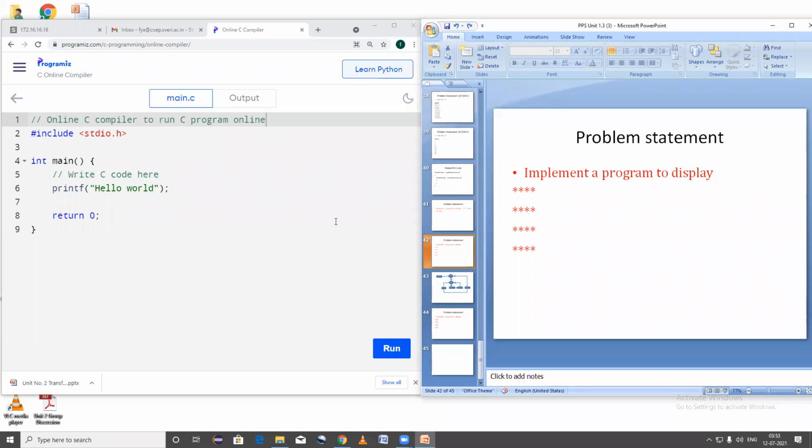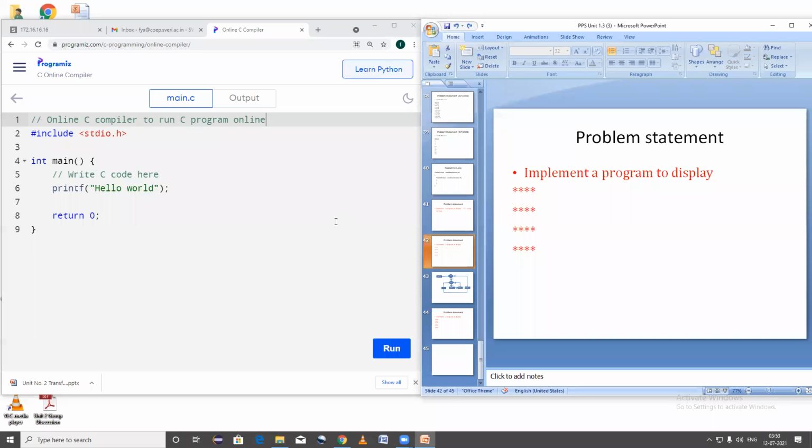Oh, sir. I have seen some of you have not uploaded the screenshots of the program. The program was very simple, right? Out of these four, if you have completed any of them, like addition, subtraction, multiplication, or division, it is also fine, because I'm going to check your program.